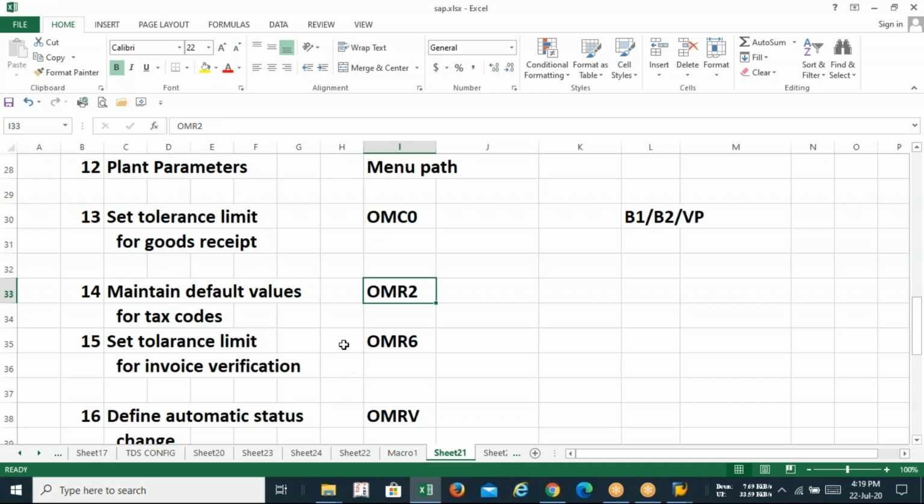I repeat, creation of the tax code is an FI configuration. Because there is a concept called tax on sale purchase, so we have to do that. But right now, we are not going to create any new tax code. We'll be selecting from the existing one. Later on, when this part is over, we'll discuss how to configure tax on sale purchase in SAP, how to configure TDS in SAP. That will be the later discussion. Right now, configure OMR2, for tax code.